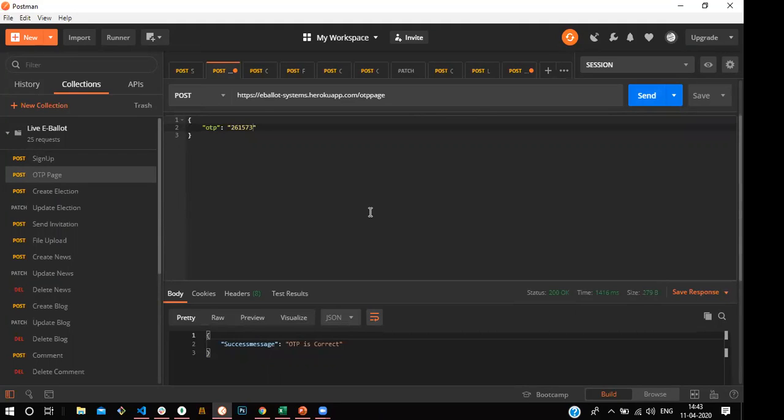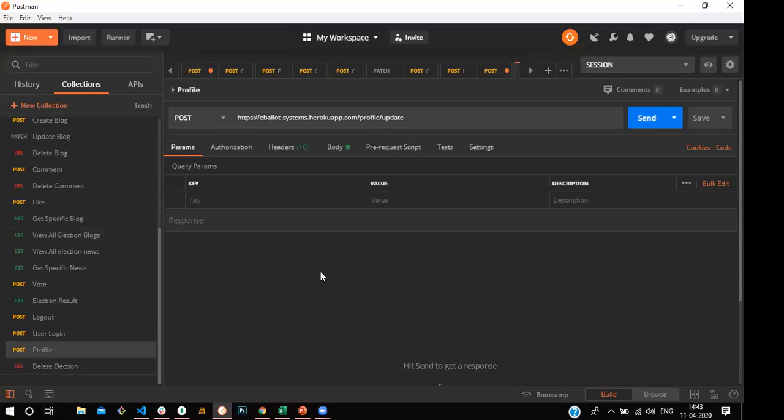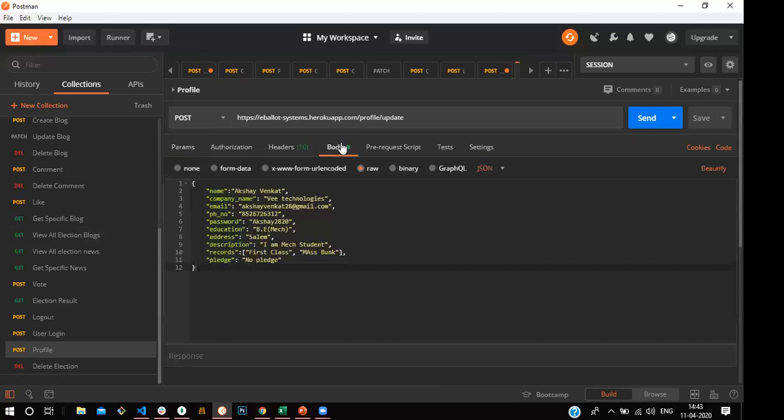The nominee should have only permission to create the profile and the blog and register their vote. Once the OTP is completed, he wants to go to the profile page and update their profile details, like the name and the company, the name and the email. The company name should be default. The name, email, and phone number are default mandatory.